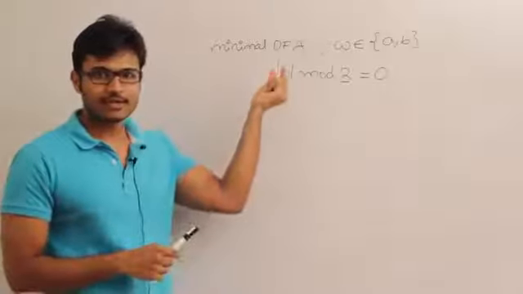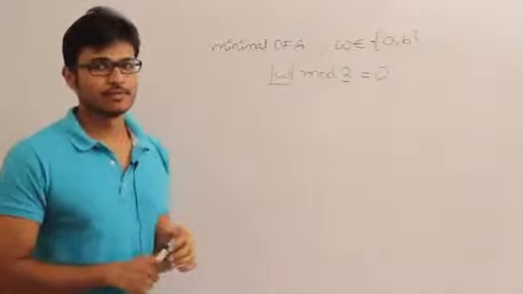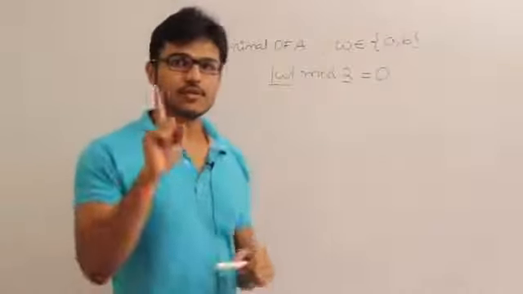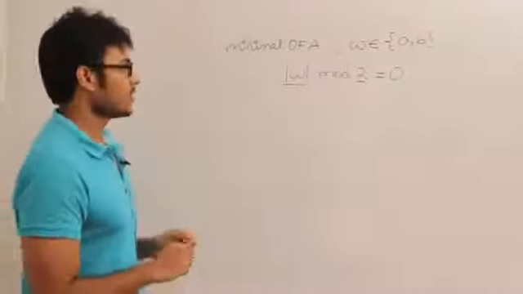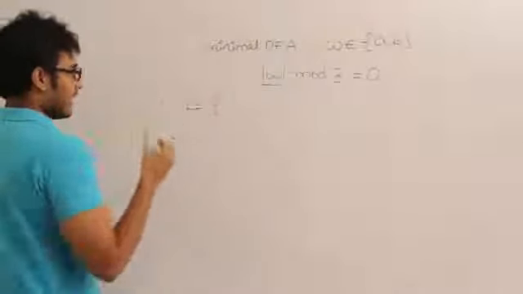If I take any even length string and divide its length by 2, the remainder is definitely going to be 0. If I take any odd length string, it is going to be 1. So how should I start? Let's write down the language. What does the language contain?